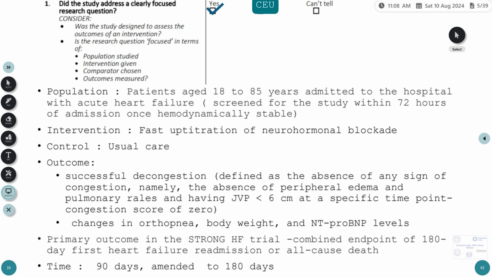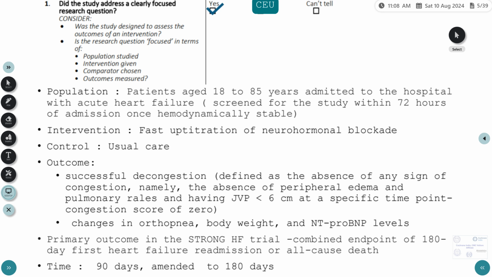They've also looked at changes in orthopnea, body weight, and NT-proBNP levels. Body weight and NT-proBNP levels are objective, but the rest of the outcomes looked at here are quite subjective. However, the primary outcome in this trial was a combined endpoint of 180-day first heart failure readmission or all-cause death. The study was powered to measure this as the primary outcome, but here we are looking at mainly this outcome, namely successful decongestion.